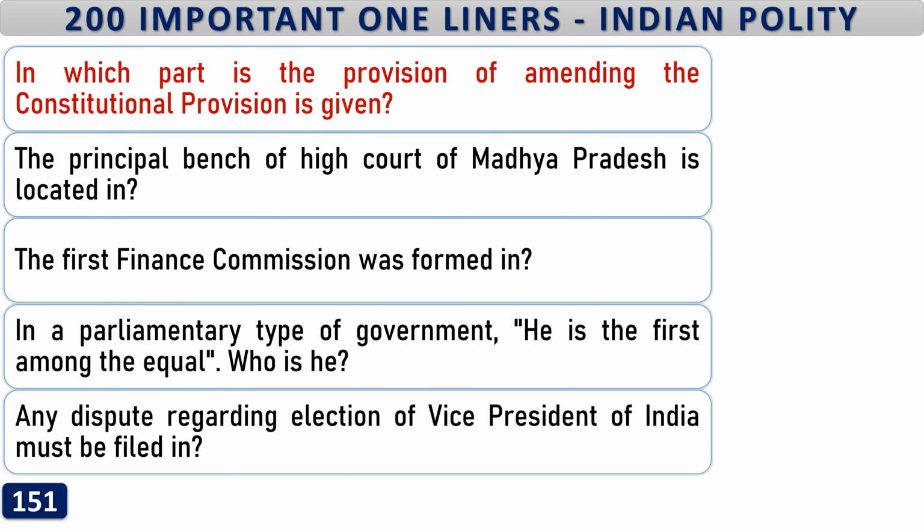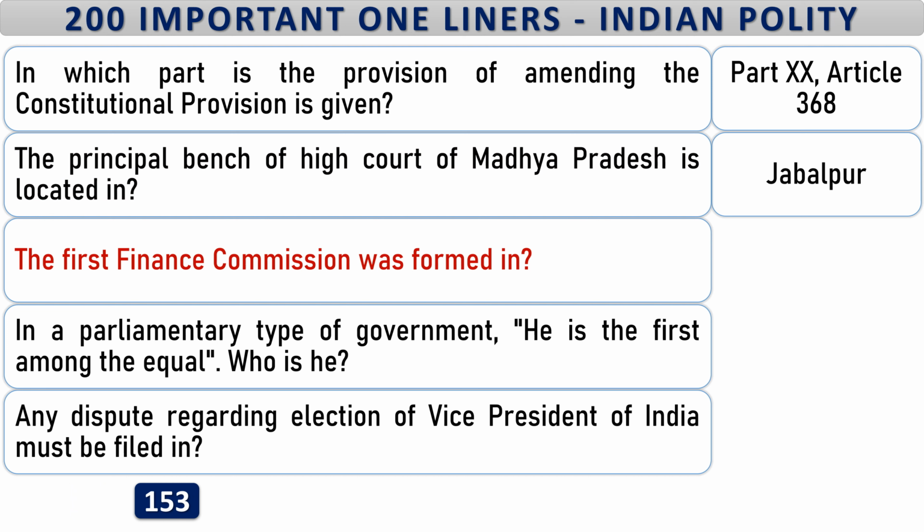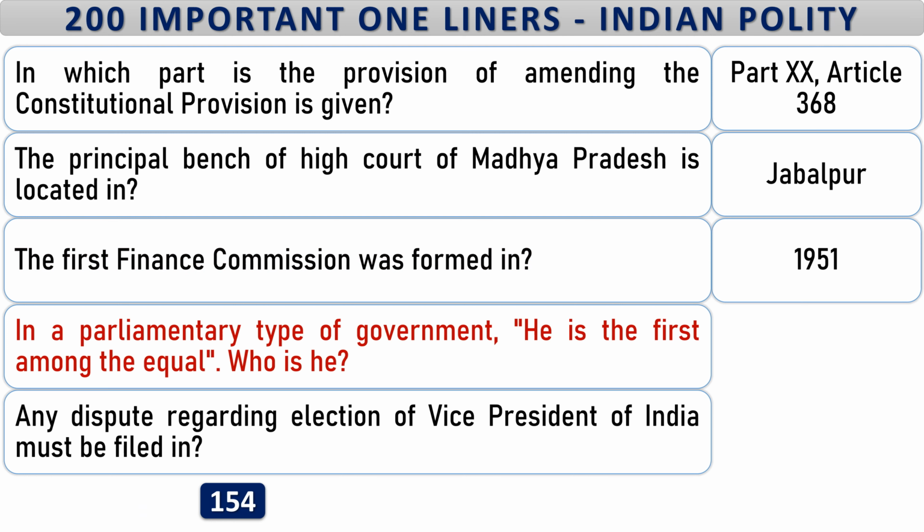In which part is the provision of amending the constitutional provision given? Part 20, Article 368. The principal bench of High Court of Madhya Pradesh is located in Jabalpur. The first Finance Commission was formed in 1951. In a parliamentary type of government, he is the first among the equal. Who is he? Prime Minister.